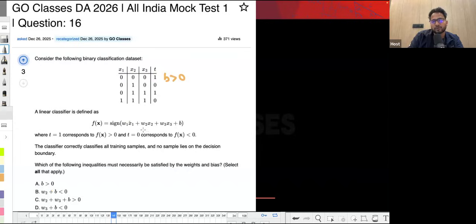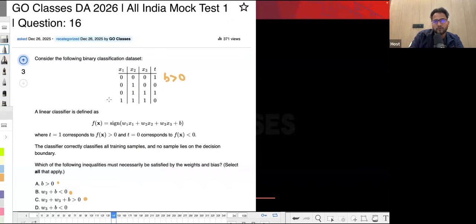Why? Because you substitute x1, x2, x3, which are all 0 for this example, and then you will be just getting b, and it should be greater than 0 because t is 1. So b is greater than 0. If you substitute this, then you will be getting only W2 plus B, which should be less than 0, since t is equal to 0. If you put this, then you will be getting W2 plus W3 plus B, which should be greater than 0.